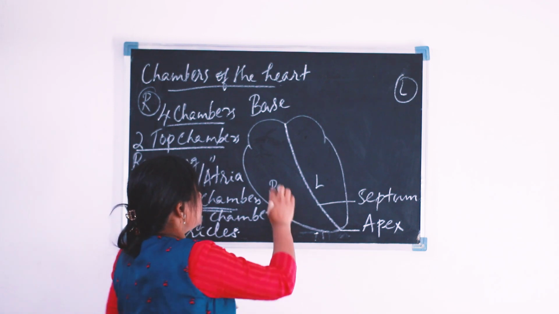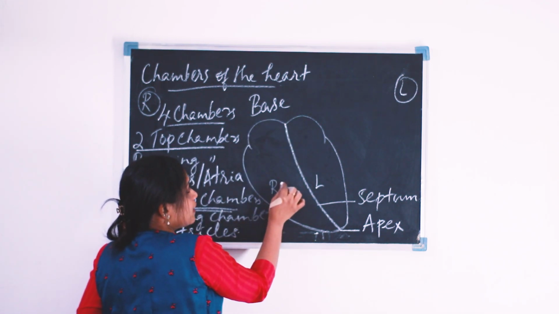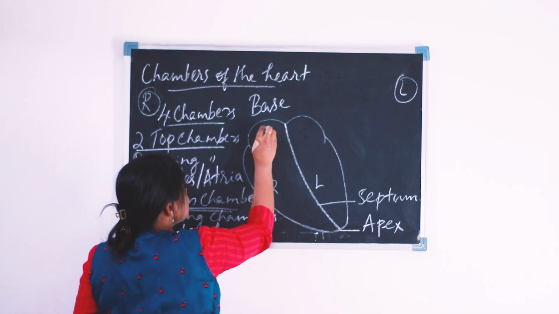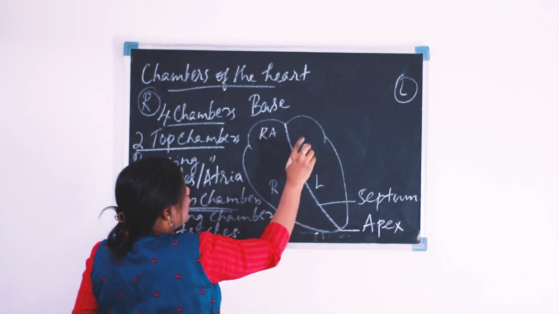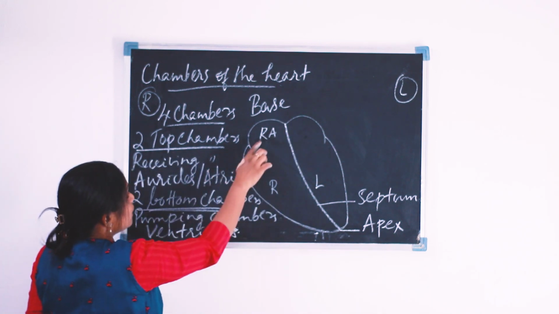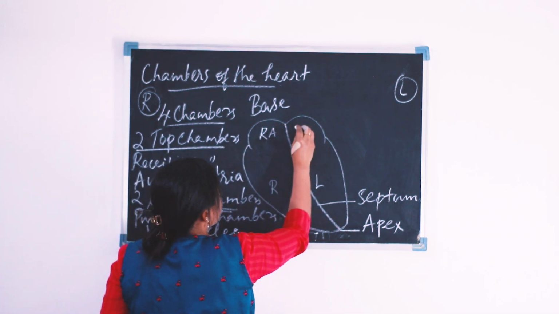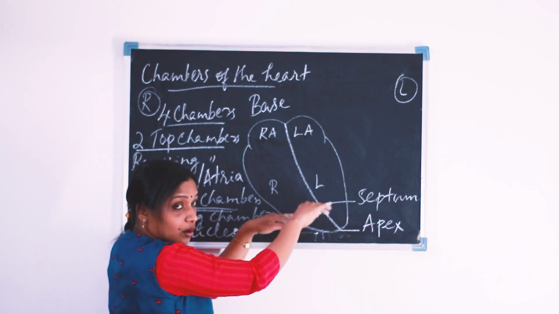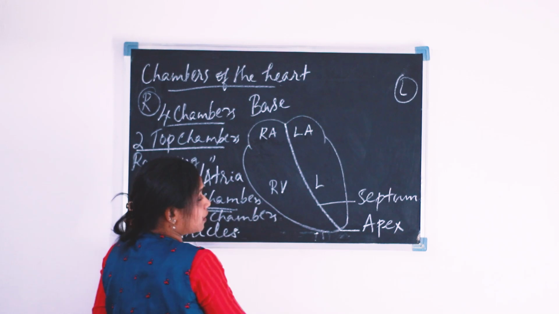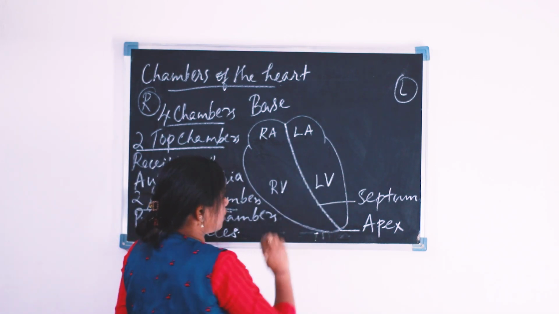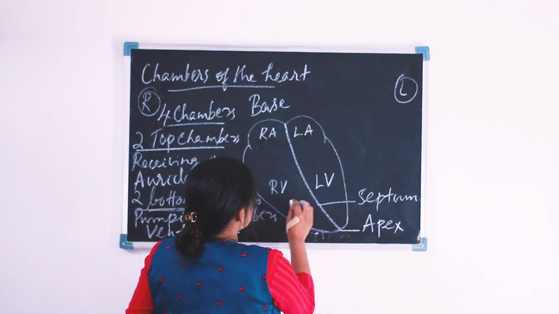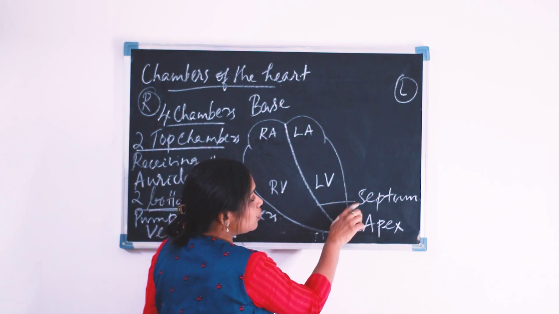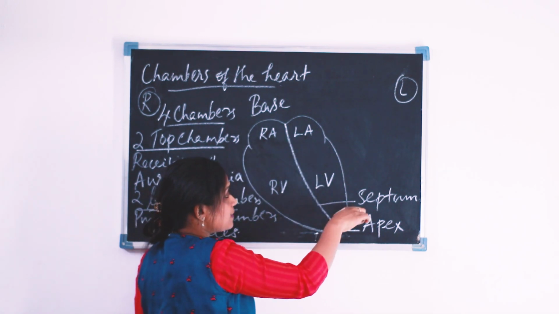Now we know that these are the two upper chambers and these are the bottom chambers. So this is our right auricle, and this portion is our left auricle. And when we come down, this is our right ventricle and here comes the left ventricle. The right ventricle is separated from the left ventricle through a septum.